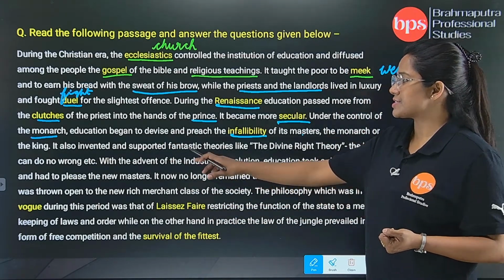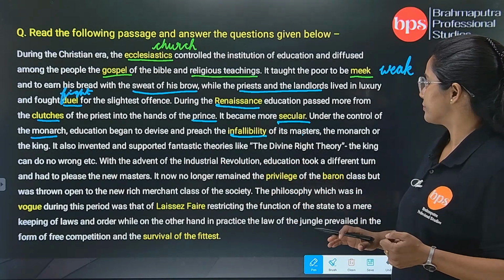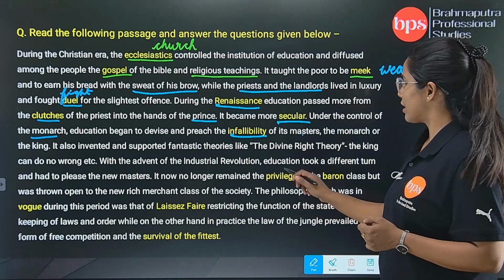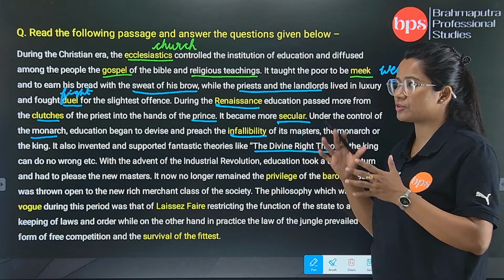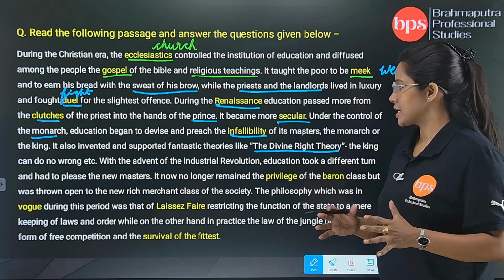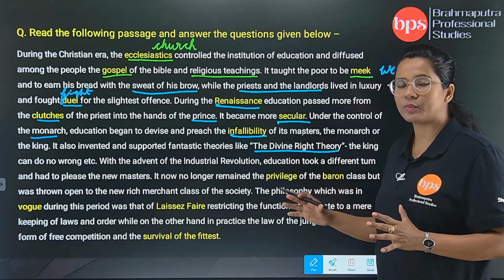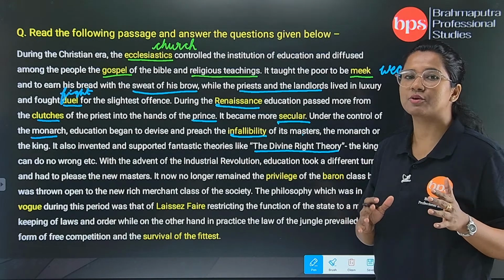It also invented and supported fantastic theories like the divine right theory. Now what is the divine right theory? We are simultaneously trying to read and actually understand what the passage wants to tell us. Divine right theory: whenever you get the word divine, you just relate the word with something related to God.